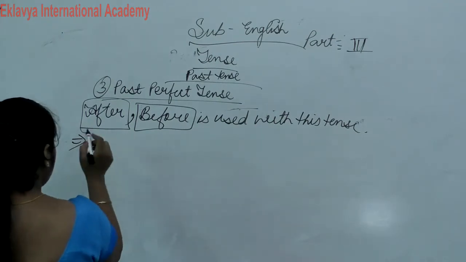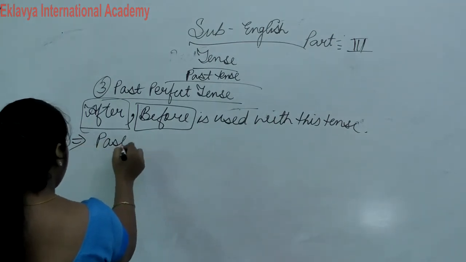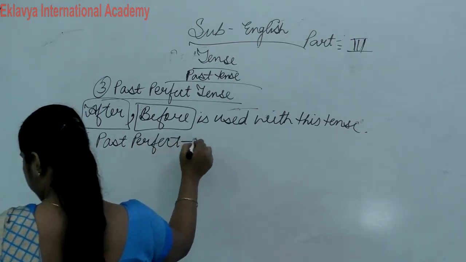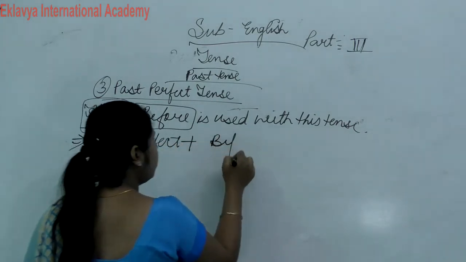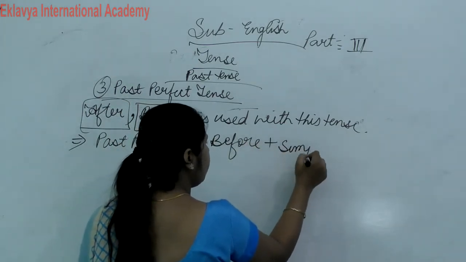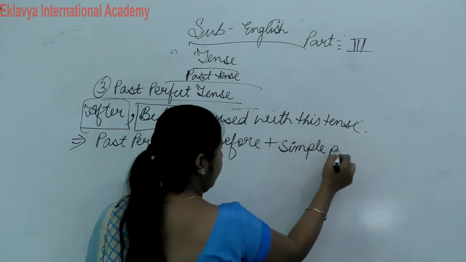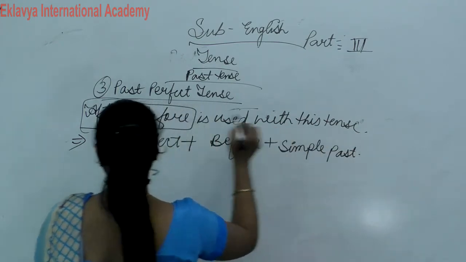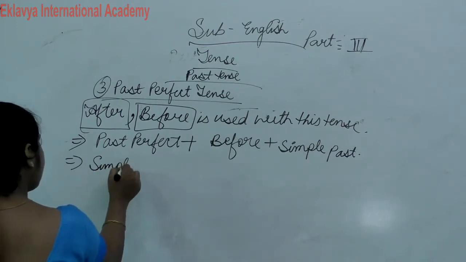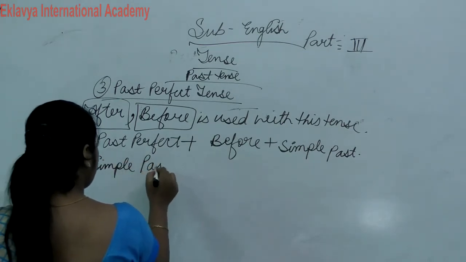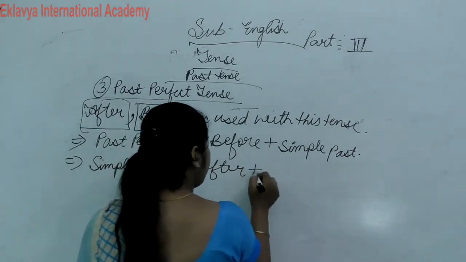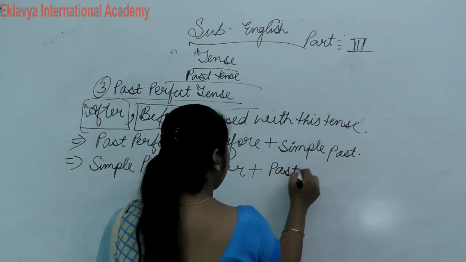Okay, so first of all, past perfect plus before plus simple past. Clear? After that, second structure is simple past plus after plus past perfect.